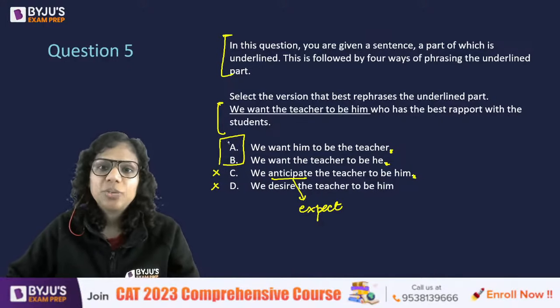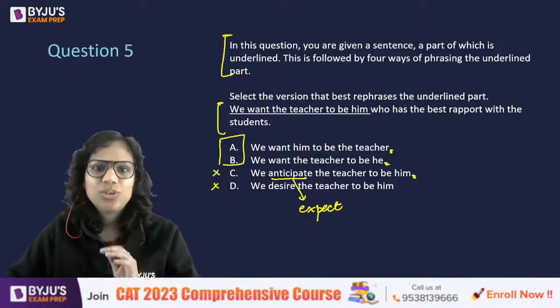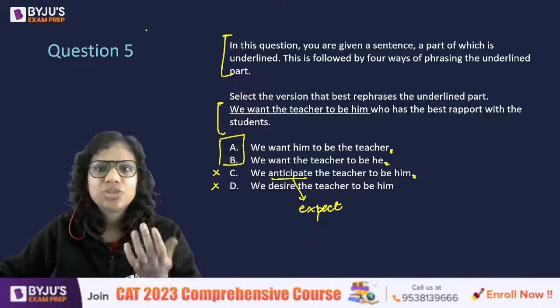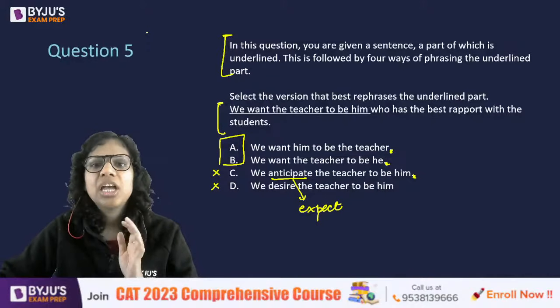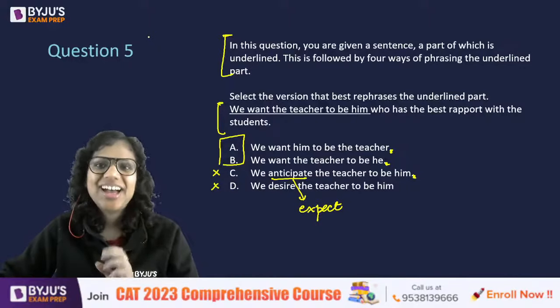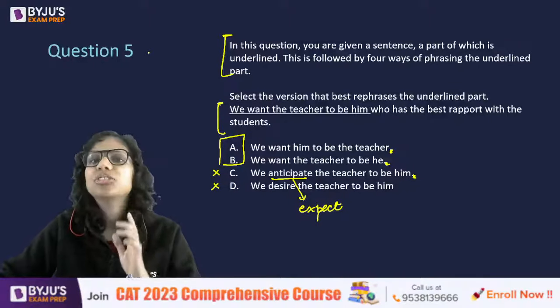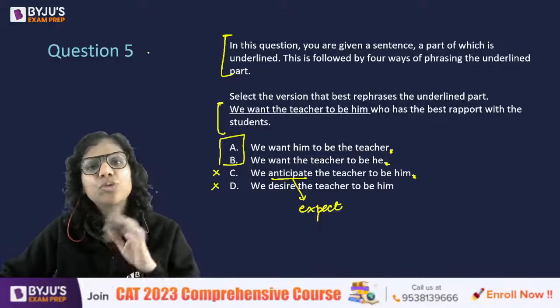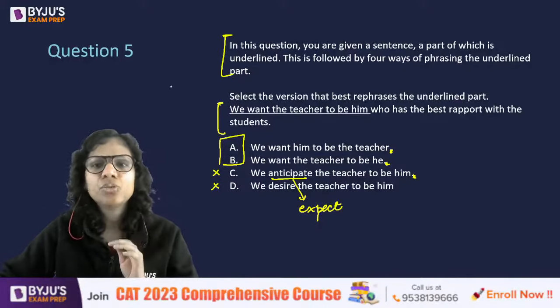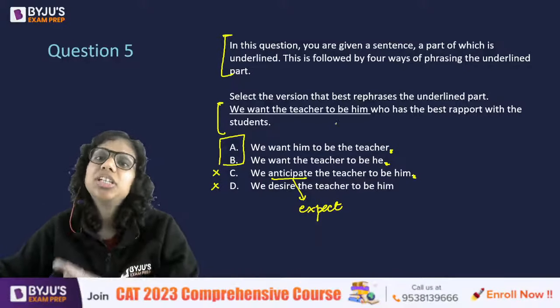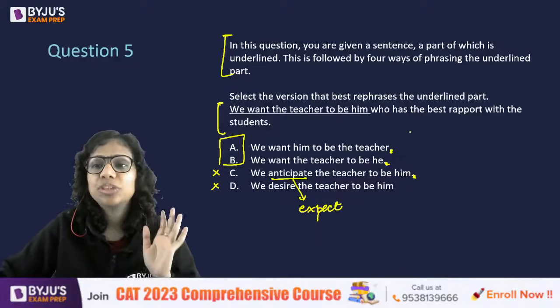So, now between A and B, actually, if you ask me, so this is a previous year question, that is why I'm discussing this with you. If you ask me, both are correct. I'll tell you how. The meanings of both the sentences are different, but both are correct. So when we say we want him to be the teacher who has the best rapport with the students.